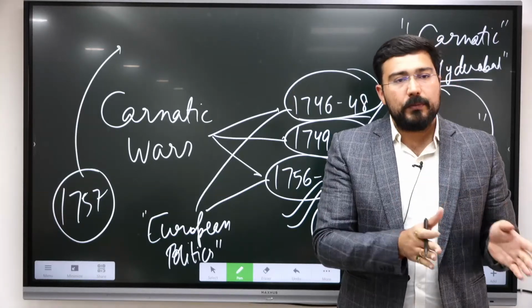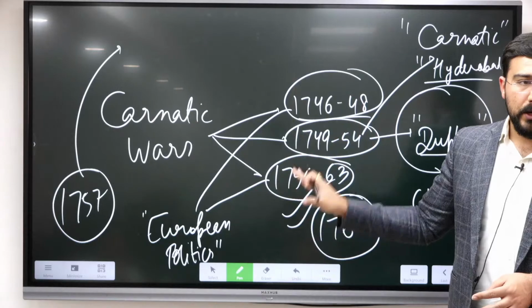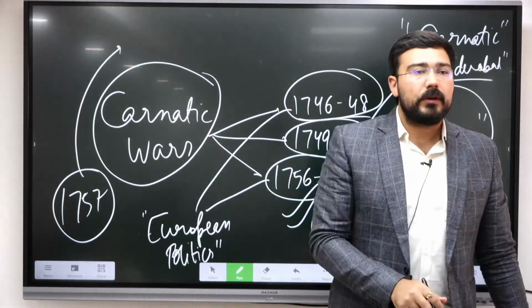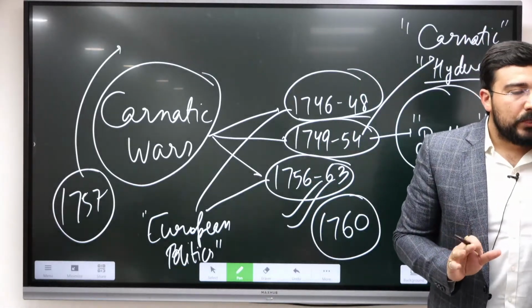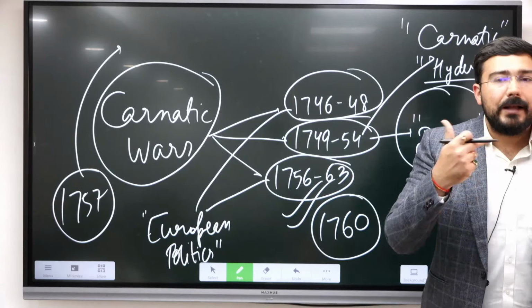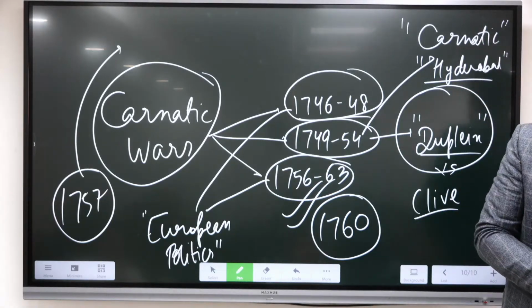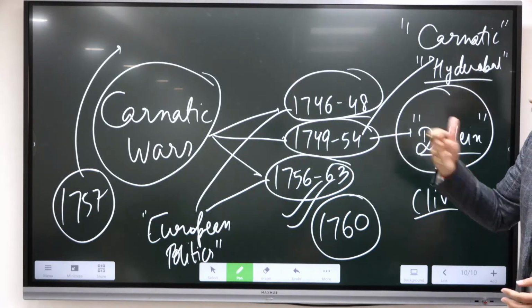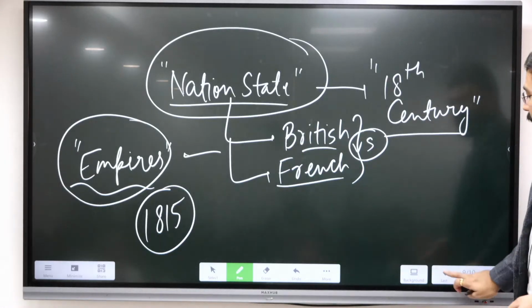ठीक है, in paper 2 this is very relevant. These comments you have to understand in other than the episodes, क्योंकि डायरेक्ट क्वेश्चन ऐसा नहीं आता है कि describe Carnatic Wars, ऐसा क्वेश्चन नहीं आएगा आपके पास. The question will be a bit more analytical type, and there you have to use these various opinions. जैसा क्वेश्चन आता है उसी के हिसाब से हमें उसको चेंज करना है. So we'll try to apply this in the coming classes, but I hope this is clear to all of you.